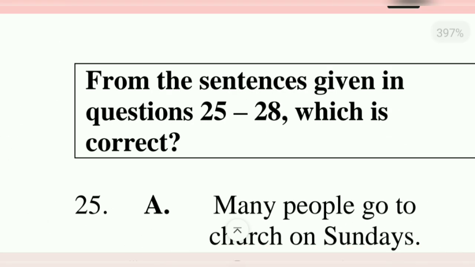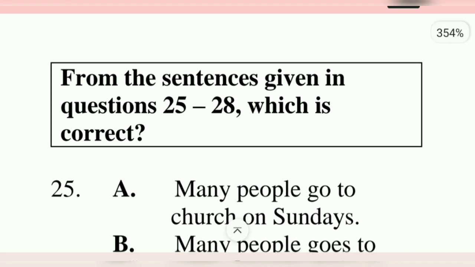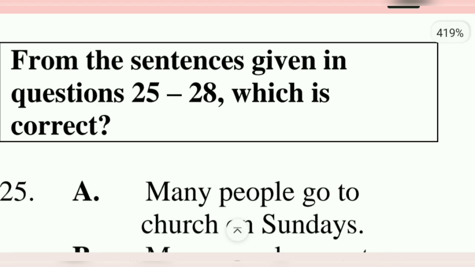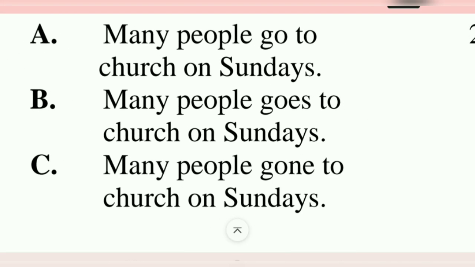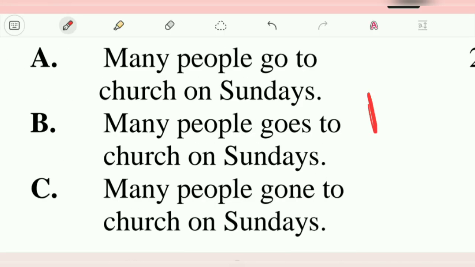Moving on. It says from the sentences given in questions 25 to 28, which is correct. 25. Many repeat. Many people go to church on Sundays. B says many people goes to church on Sundays. Many people gone to church on Sundays, and that's C. So you're looking at many people. Remember, many people go, not many people goes, nor many people gone.